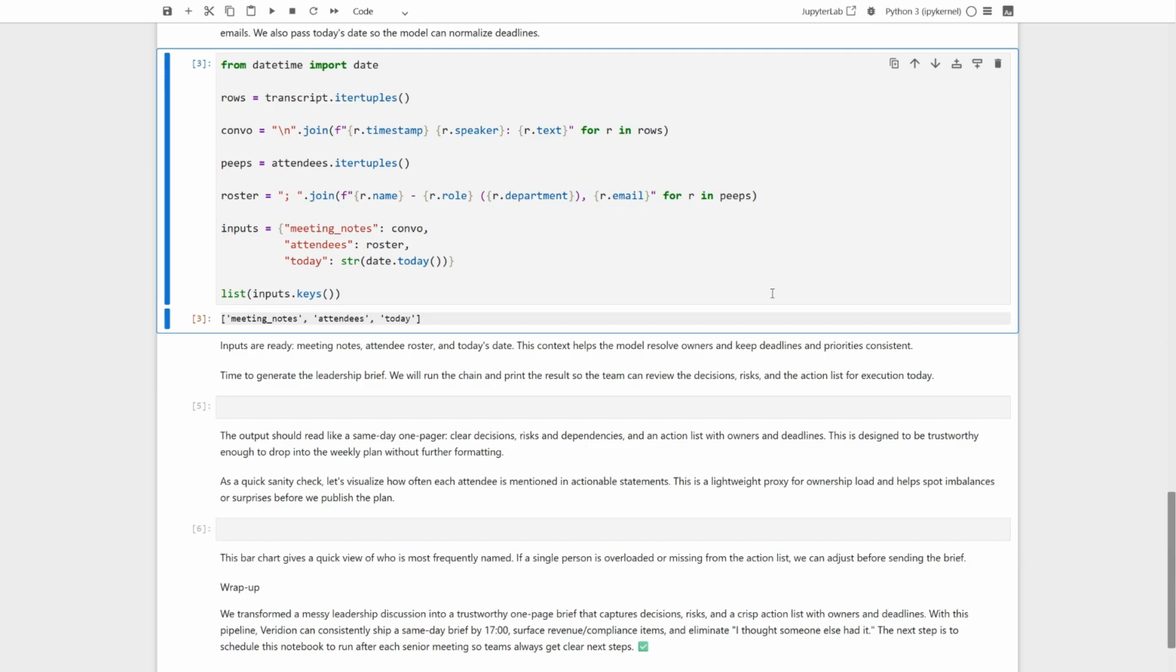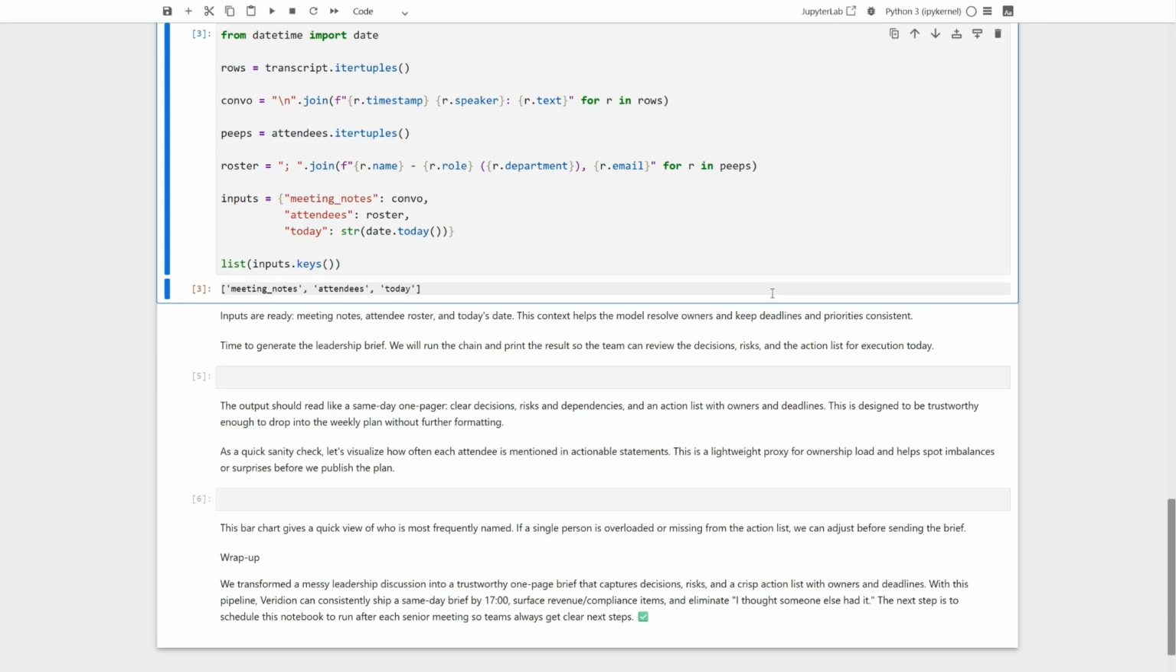Inputs ready. Quick gut check. We have the meeting notes, the attendee roster, and today's date. With this context, the model can resolve owners correctly and keep priorities and deadlines consistent. This is what makes the brief trustworthy. Time to generate the leadership brief. This is the fun part.